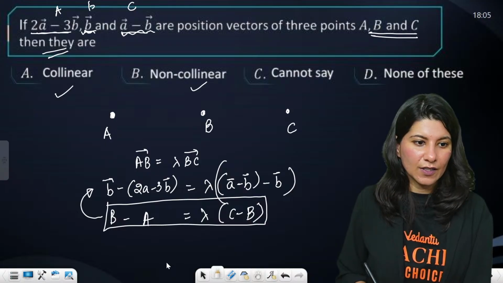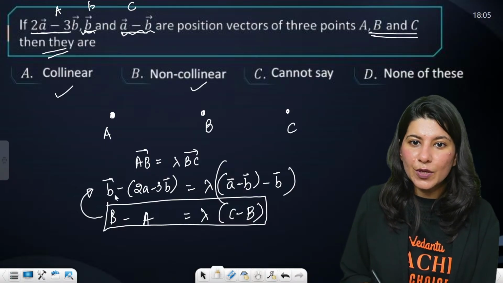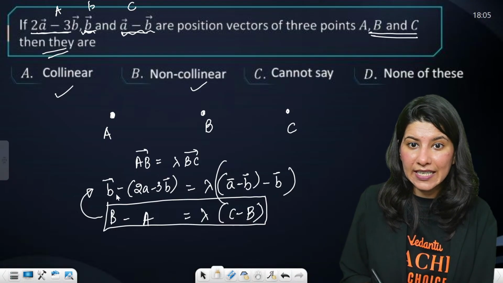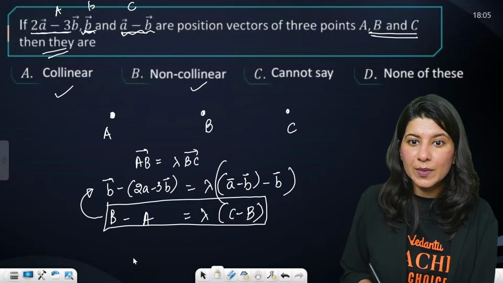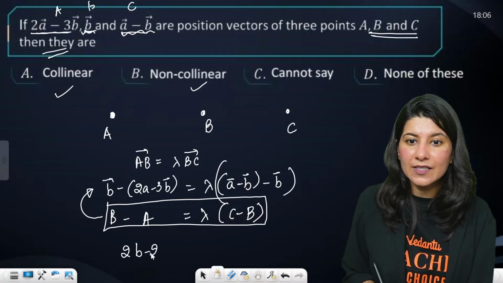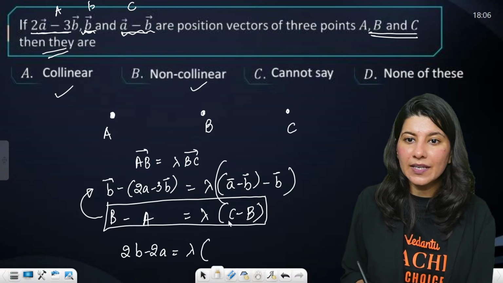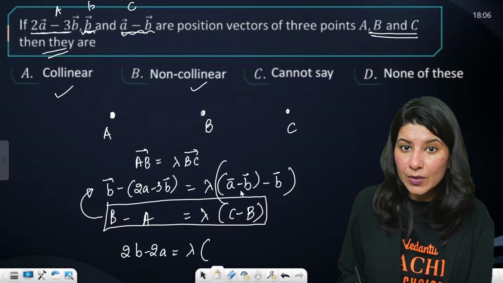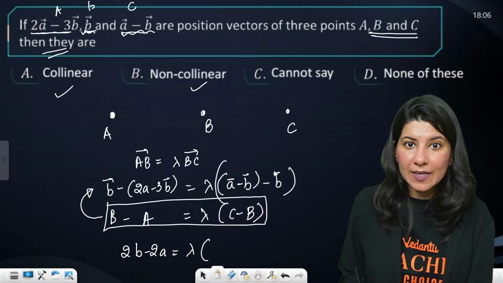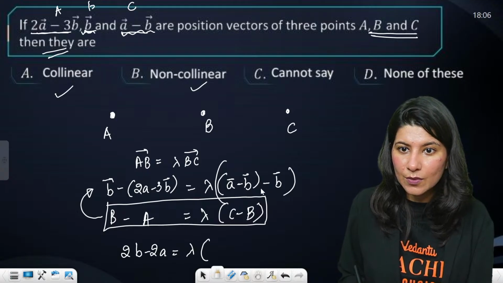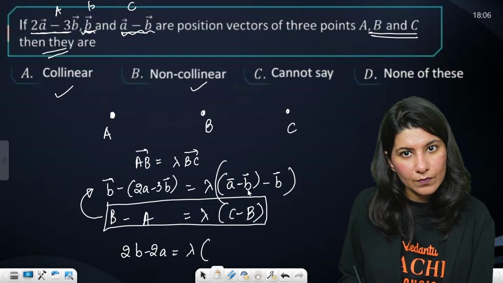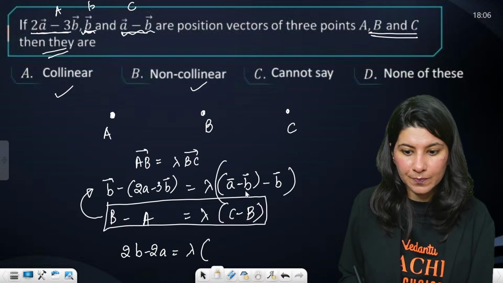And now on the left hand side, can anybody tell me what this is going to become? This is going to become 2b minus 2a equals lambda times, and in here, what do you get?